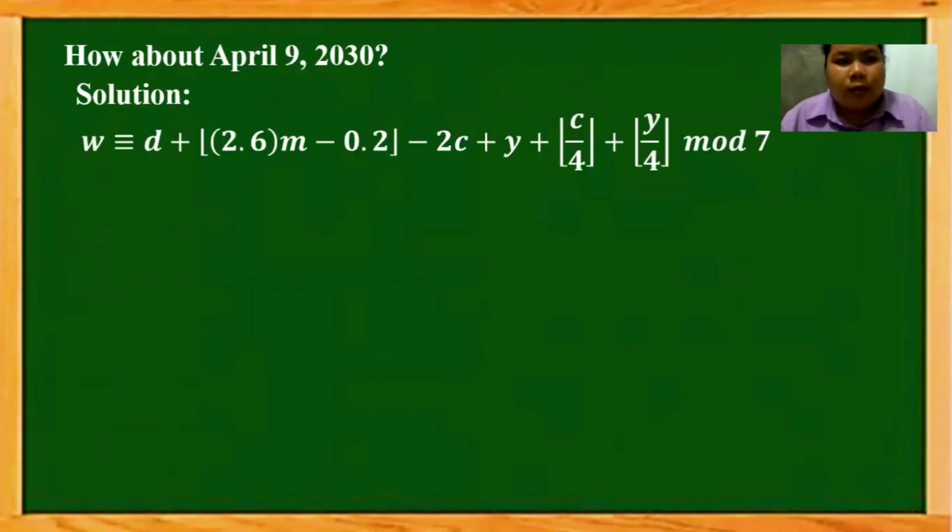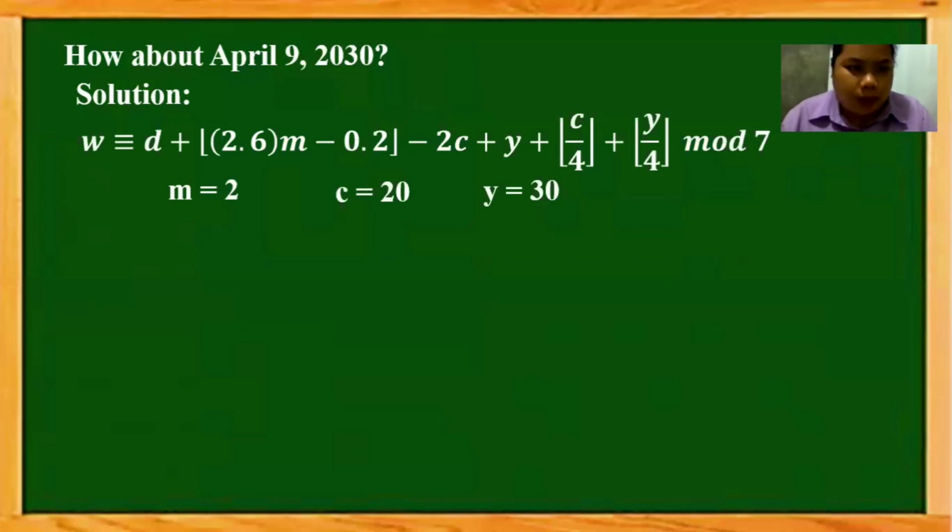We're going to use the formula W is congruent to D plus the greatest integer function of 2.6 times M minus 2 tenths, minus 2C plus Y plus the greatest integer function of C over 4 plus the greatest integer function of Y over 4, modulo 7. So our month is still April. So our M is 2, our C or century is 20, and our year is 30. We're going to substitute this in our formula.